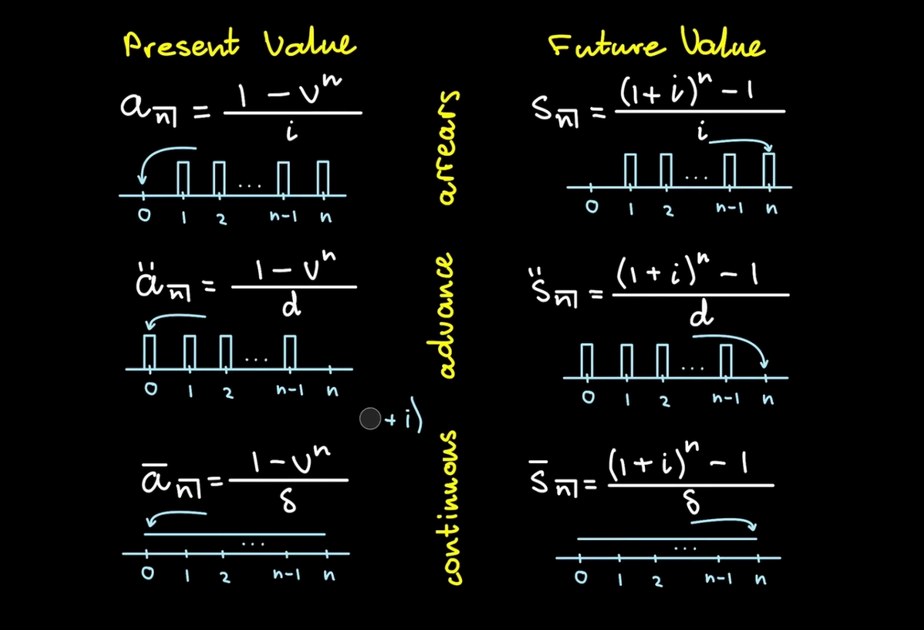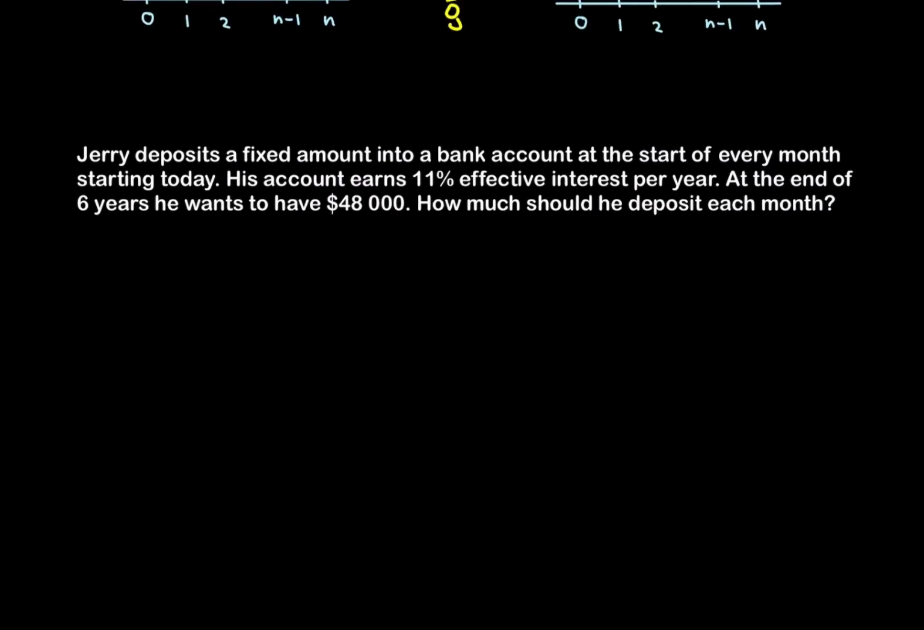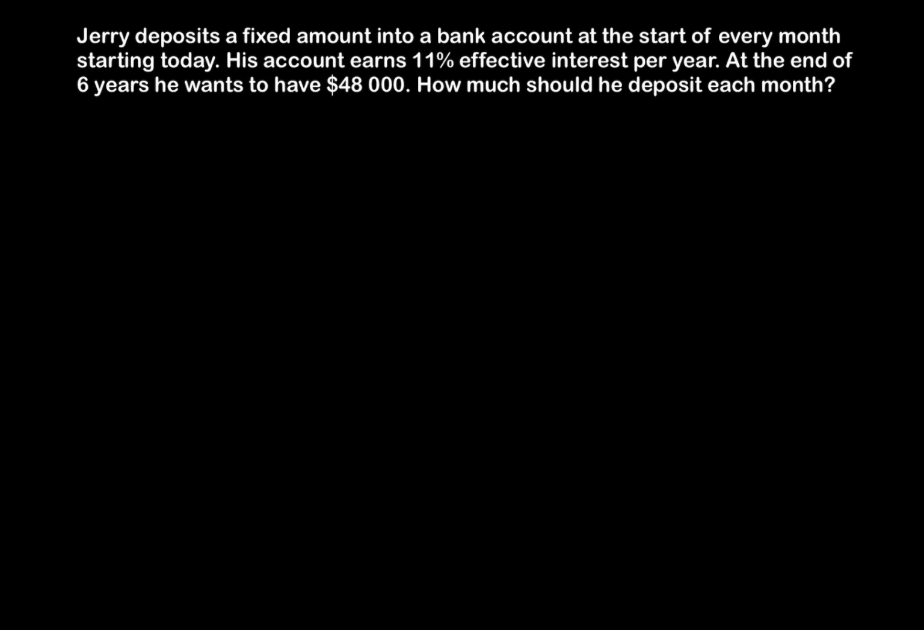Okay. So let's move on to a few examples. Jerry deposits a fixed amount into a bank account at the start of every month starting today. His account earns 11% effective interest per year. At the end of 6 years, he wants to have $48,000. How much should he deposit each month?